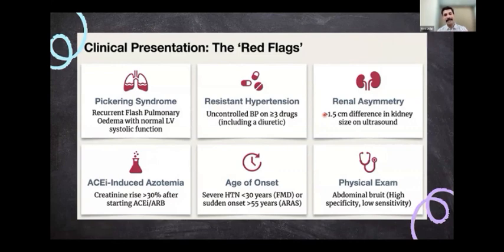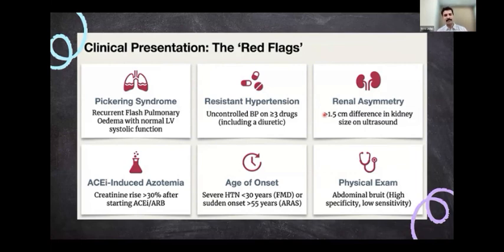Then renal asymmetry. If you have an ultrasound which shows a renal asymmetry of more than 1.5 centimeters between the two kidneys, then you have to start thinking about renal artery stenosis, especially if the patient has uncontrolled BP and extensive atherosclerosis. You should think about it. Then if you start a patient on an ACE inhibitor and the creatinine rises by more than 30% with a high BP, then you have to think about renal artery stenosis.